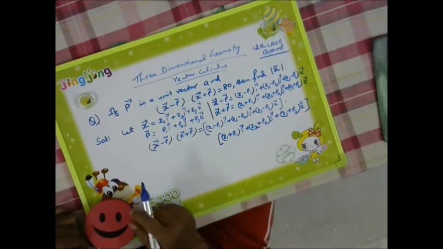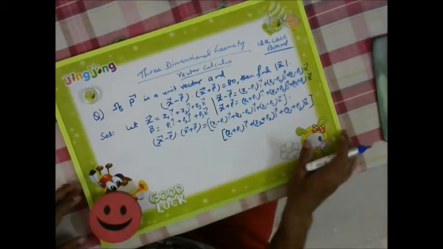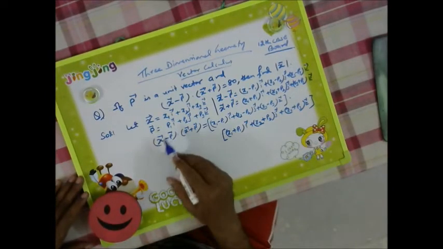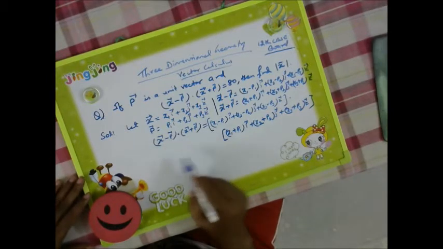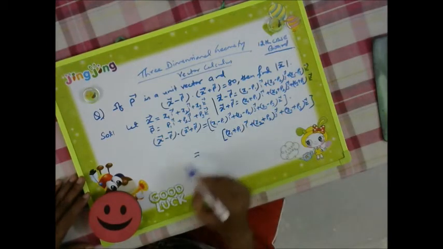We have already discussed the scalar product and dot product completely in my previous video, so on the basis of that we can find this product.